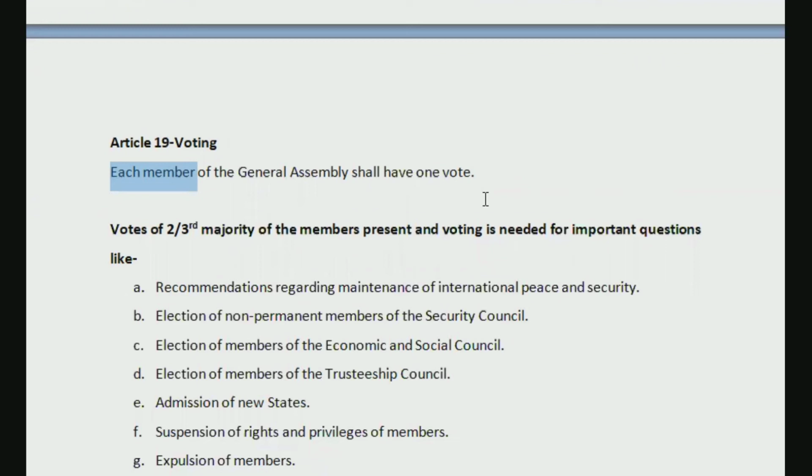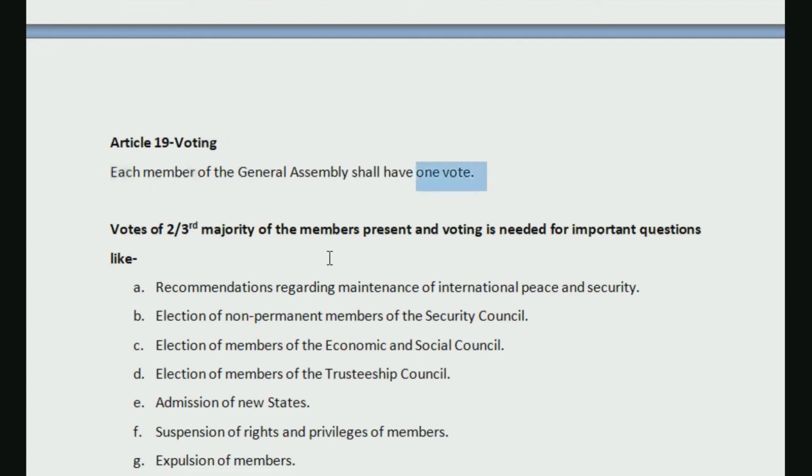That means they can send a maximum of 5 representatives, but each one would not have a single vote; the country as a whole will have one vote. They will have to decide amongst themselves and come to a conclusion, okay, fine, we are giving a vote in its favor or against. So each of the 193 countries will have one single vote.